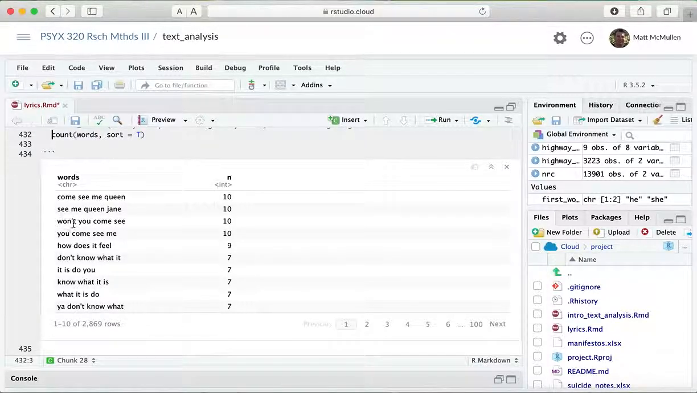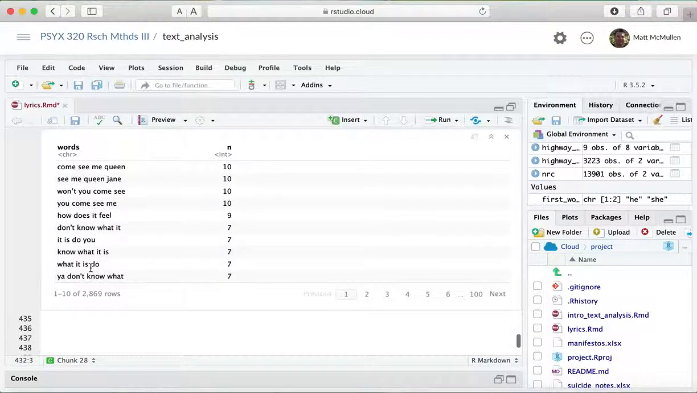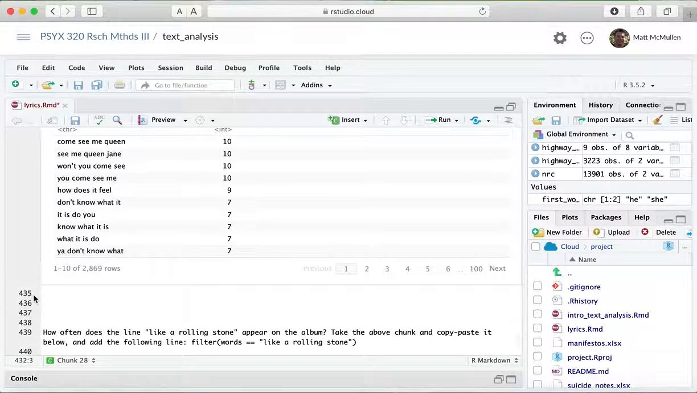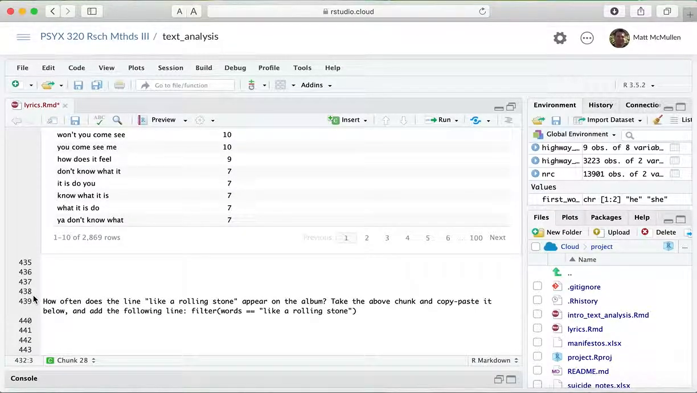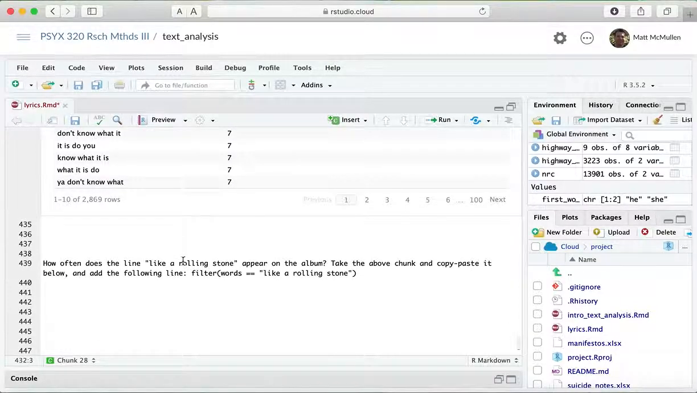I think the lyric is "Won't you come see me, Queen Jane," and it repeats over and over again. So there's "Won't you come see me," and then "you come see me," and then "come see me, Queen," and then "see me, Queen Jane." You get the idea. That lyric repeats over and over again. It must appear 10 times in the song, and so there you see that happens most. That's the most common. And I was curious how many times "Like a Rolling Stone" appears in the album, and I think it probably only appears in that one song.